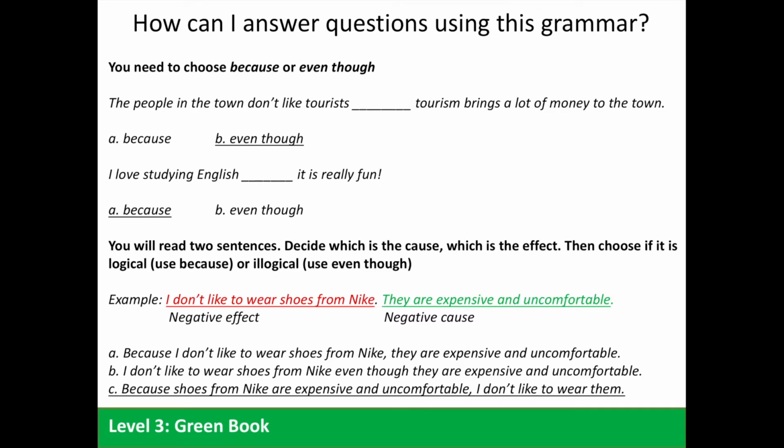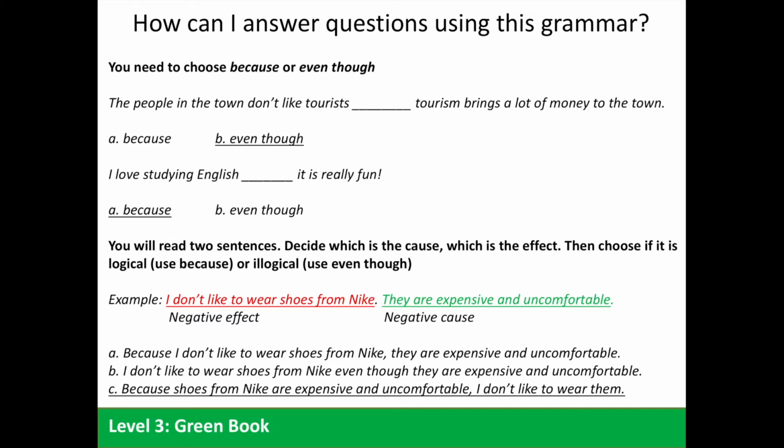So now, in order to answer questions on the exam using this grammar, you'll have to keep a few things in mind. You'll need to choose between because or even though. The people in the town don't like tourists, blank tourism brings a lot of money to the town. So again, bringing a lot of money is something good. People don't like tourists, that's something bad.